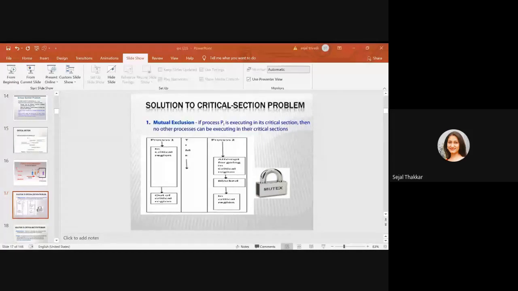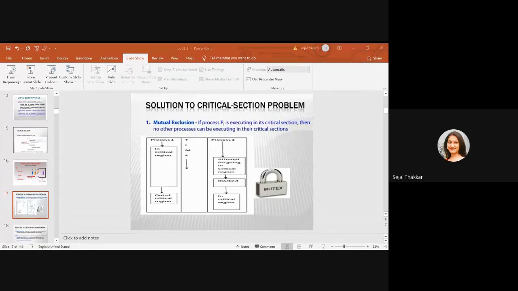So one critical section problem solution is Peterson's solution. When two processes are there, you need to use turn and flag. Whatever turn the process is getting indicates whose turn it is, and flag true means this process is ready because its turn is on the way. So you can see here flag equal to true means I will enter into the critical section first. Turn equal to j, it is allowed to execute. While flag[j] and turn equal to j, it means wait. In the critical section, flag equal to false means it is not ready. You have to remember that it has to enter into the critical section.